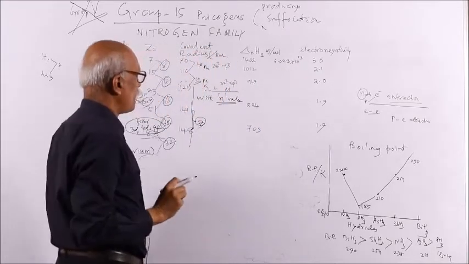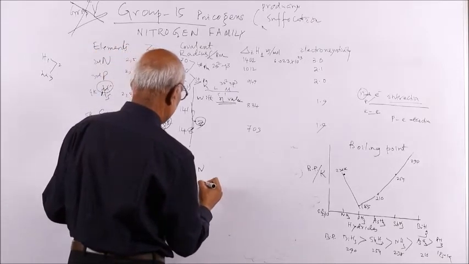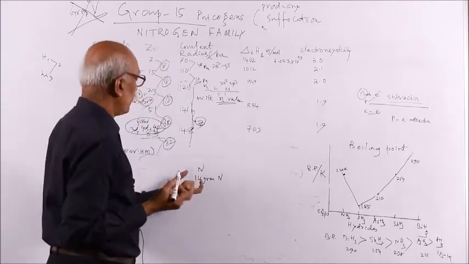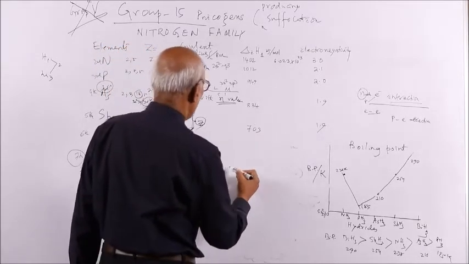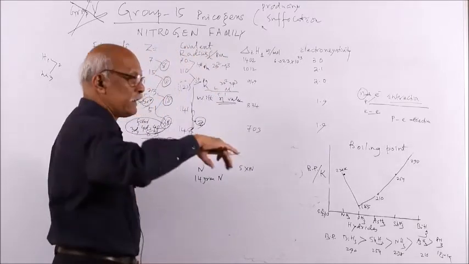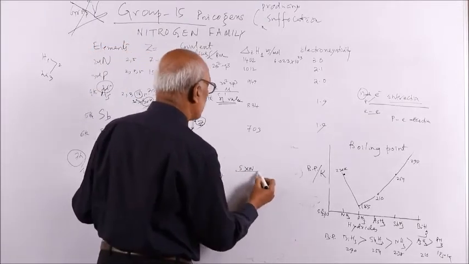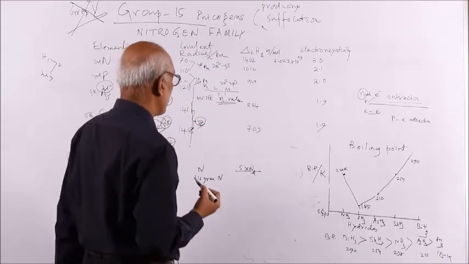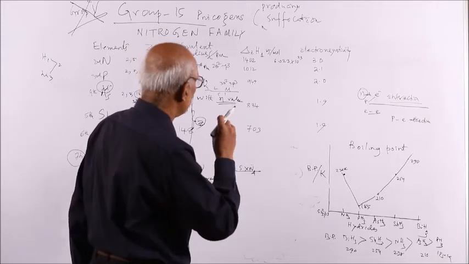So for a mole of nitrogen atoms, if you take 14 grams of nitrogen, that will contain 1 mole of nitrogen atoms, and 1 mole of nitrogen atoms will contain how much? 5N, because in the valence shell there are 5 electrons per atom. So 5N number of electrons are there. N means Avogadro number. So 5 NA number of electrons, and this is from that.